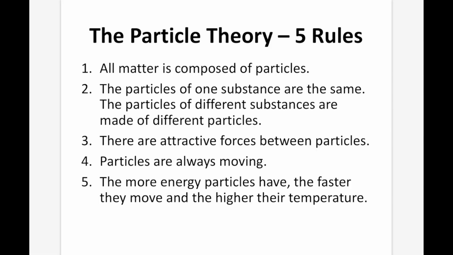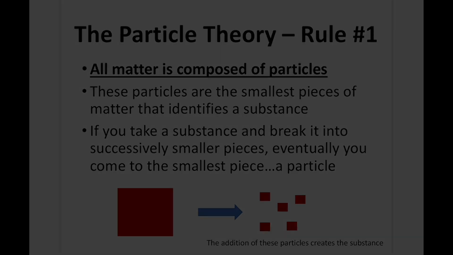Particle theory, 5 rules. Number 1, all matter is composed of particles. Number 2, the particles of one substance are the same. The particles of a different substance are different. Number 3, there are attractive forces between particles. Number 4, particles are always moving. And number 5, the more energy particles have, the faster they move and the higher their temperature.